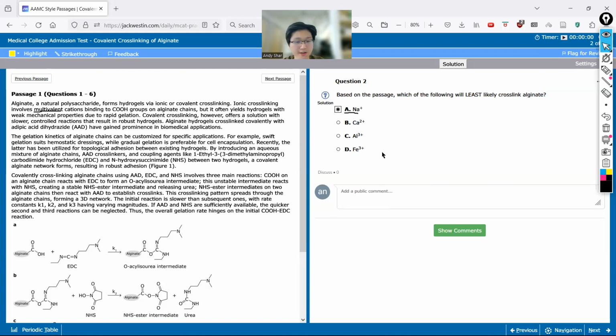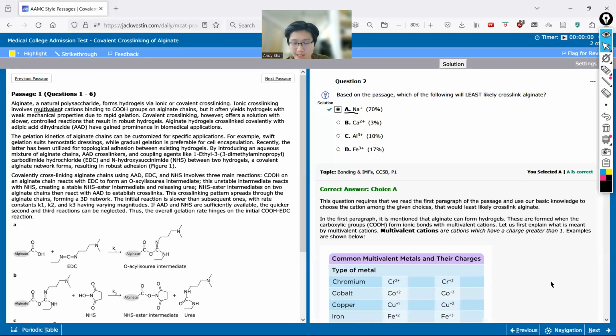It's not immediately obvious from the answer choices how we're going to go about this, but if you read the passage carefully and spotted this multivalent, that's the key, because once you see that multivalent, you're 99% sure you're going to get it right. It's an important lesson that carries on to the chemistry passage and really to the CARS section as well: oftentimes it's a scavenger hunt of just finding that one sentence or phrase that has the answer. Once you find that, you're very confident you've got the right one. But again, close reading is key.